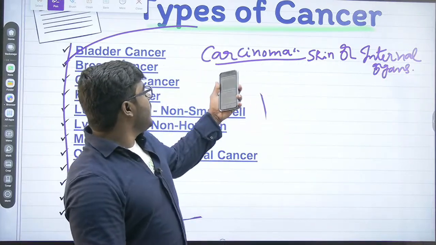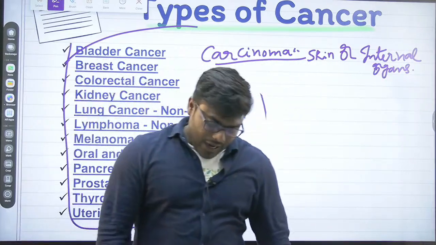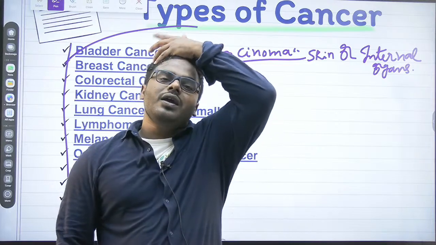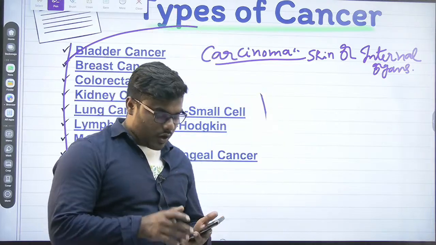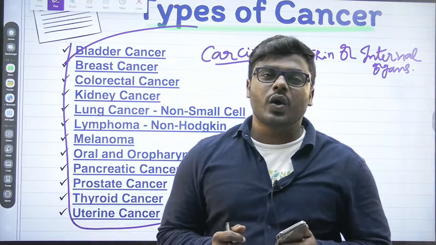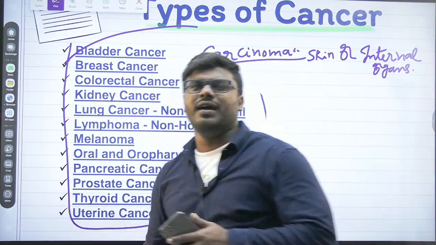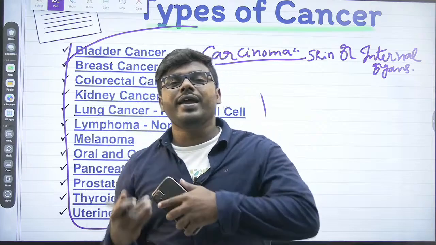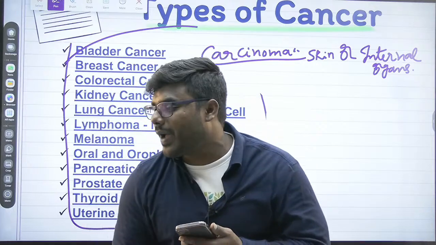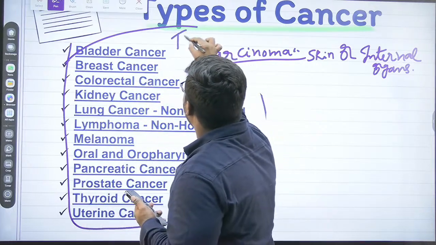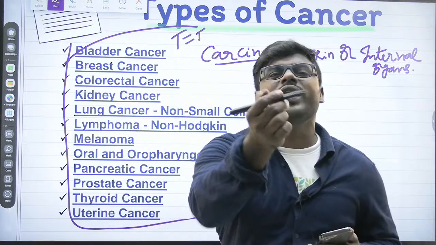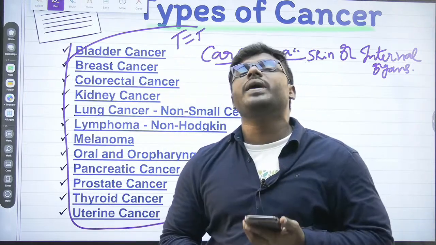So that is what we call, friends, carcinoma. I hope we read this in our molecular biology chapter also very elaborately. I hope everyone quickly recalls. We discussed it, right? When we are exposed to high intensity sunlight, what is going to happen, friends? Thymine can pair with another thymine. What do we call it? We call it a pyrimidine dimer.